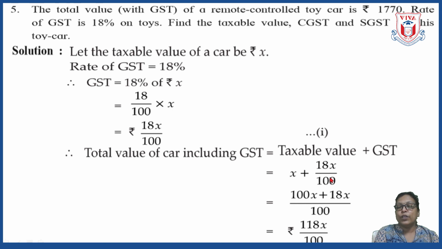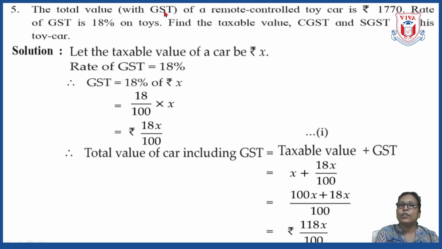Here we have to go for cross multiplication, 100 into x, that is going to give us 100x plus 18x divided by 100. So total is 118x divided by 100. So this is the total value of the toy car including GST.